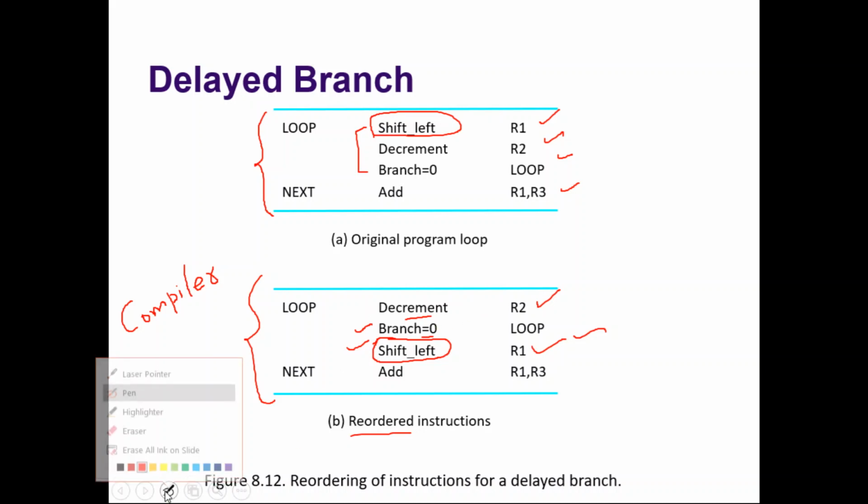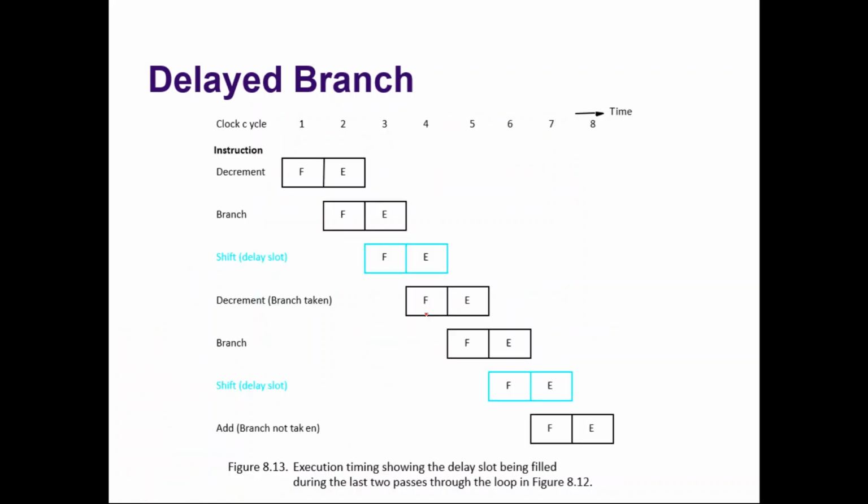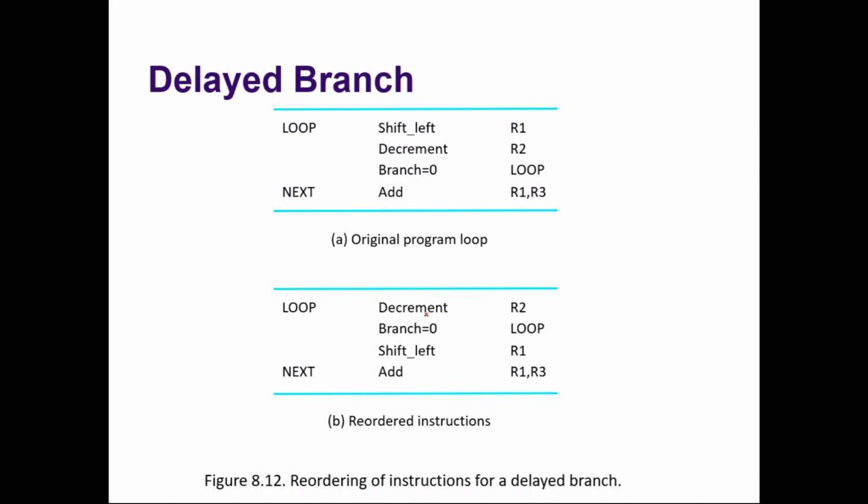So let me show the corresponding timing diagram. Before that, let us see a simpler one. Say, for example, this is instruction 1, this is instruction 2, this is instruction 3, and this is instruction 4.